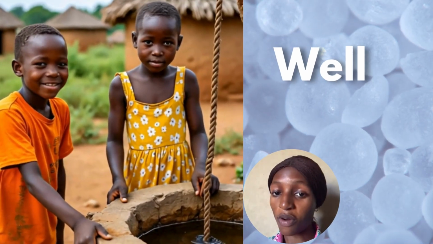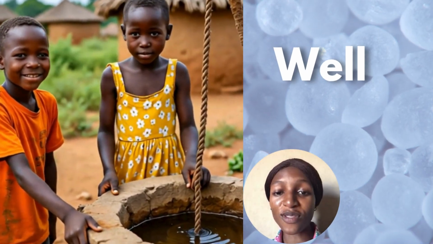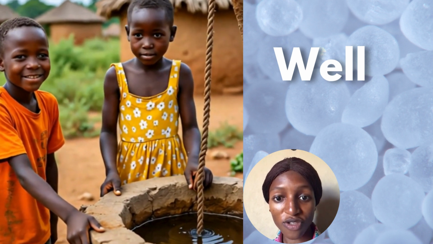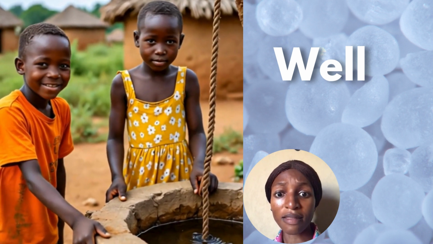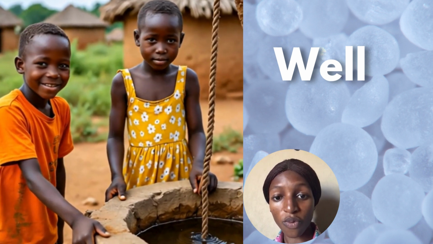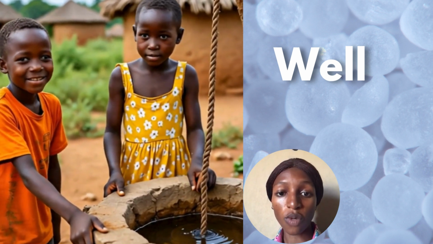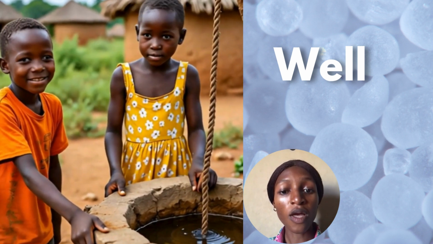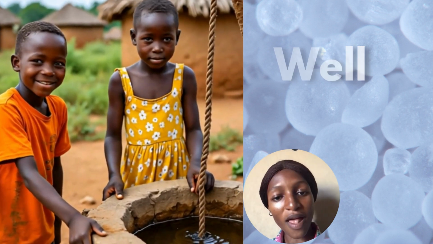We also have well water. Well water is mostly used in the village, not only in the village, but in some rural parts of the world. You can see them making use of well water. As you can see, those children, what are they doing? They are trying to pull out water from the well.